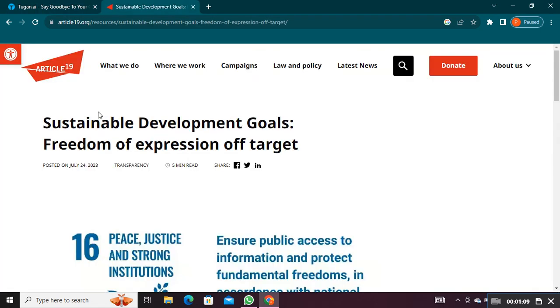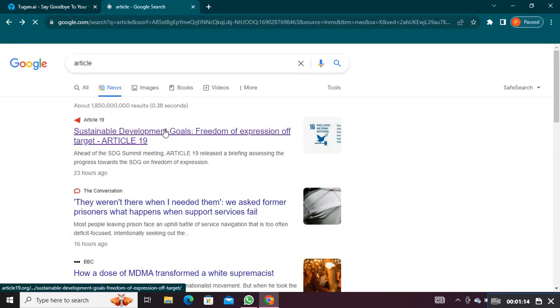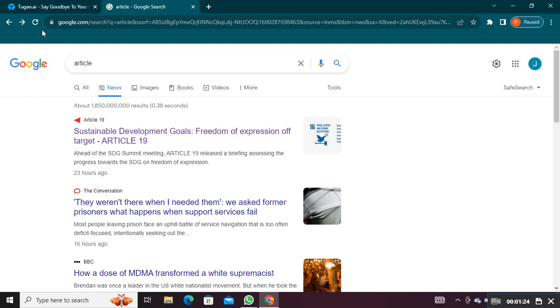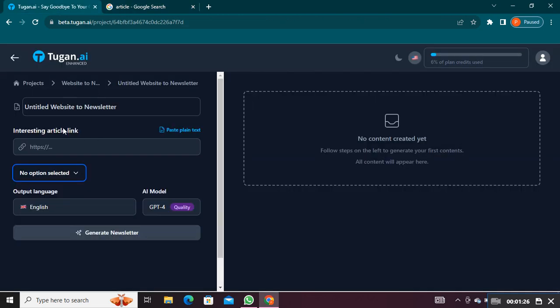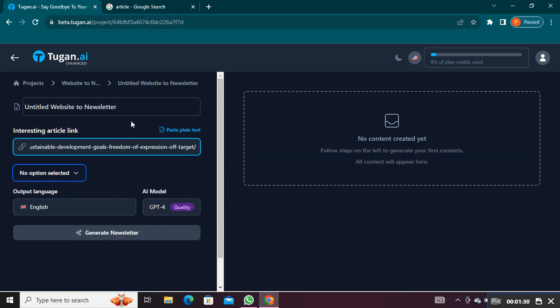Open another tab and search Article here. Then copy the link address of any article from here and paste the link back in Interesting Article link block of tugan.ai.